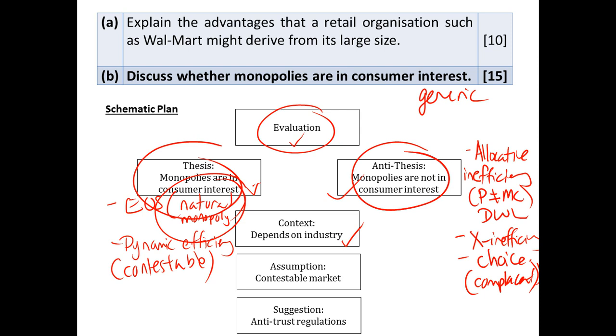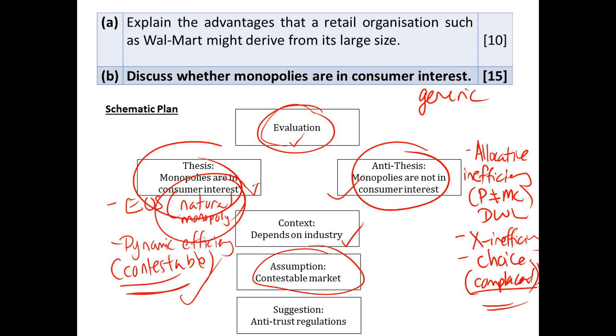Remember, C is context. In our A, we are talking about assumptions. So remember when we talk about thesis and antithesis, we assume about contestability. We assume about complacency. So at the end of the day, what kind of assumption are we making? If we assume that it's a contestable market that we are referring to, as long as there's some level of competition, some threat of competition in this particular market, then monopolies would generally be in consumers' interest. So that is the evaluation part that we want to bring in.